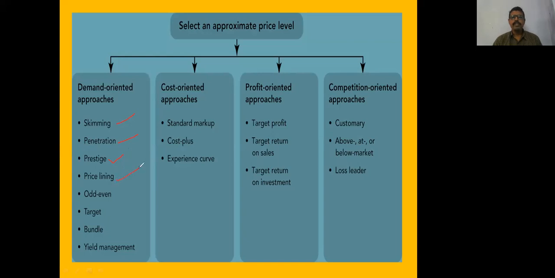Price lining means all the products present in a product line are priced at the same level. Odd even pricing: odd pricing means psychological pricing like 779, 999, 177. These are all odd pricing. They make the prices appear low. For example, you find 199. We think that it is 100 plus and we do not think that it is actually 200. So this odd even pricing is used to confuse the customers. 222, 333, all these things.